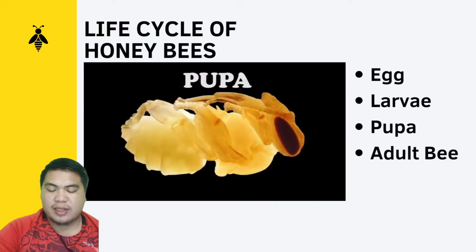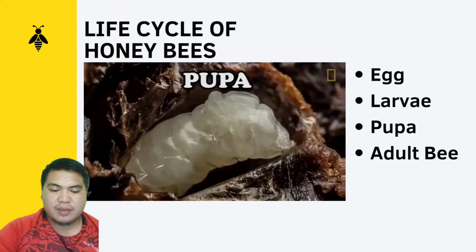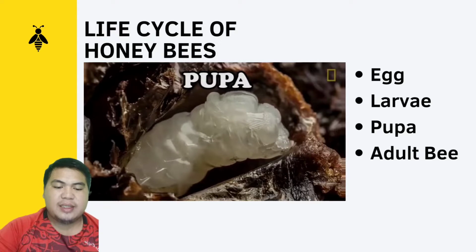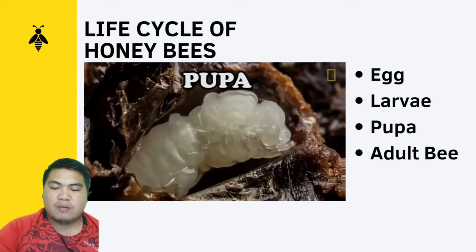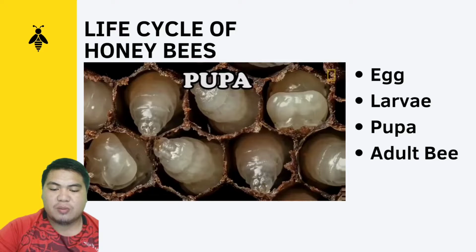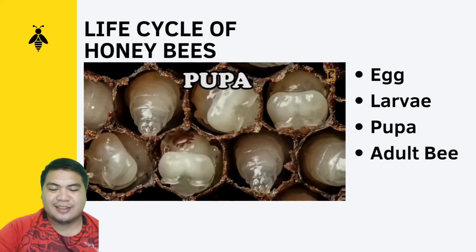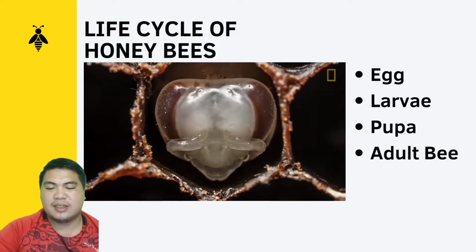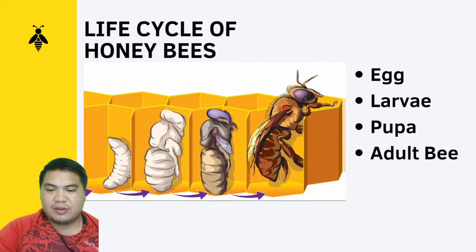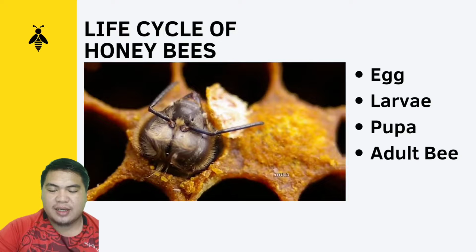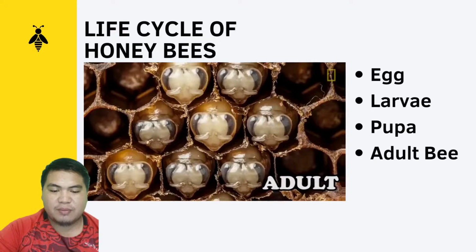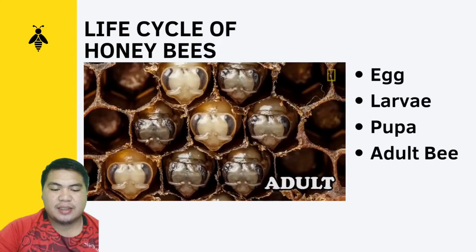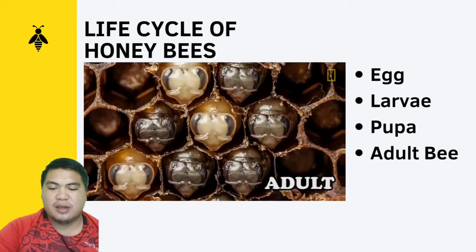After larva is pupa. When the larva reaches the stage of becoming a pupa, the worker bees will cap the top of the cell that the pupa is occupying. The pupa begins to develop into the recognizable body, wings, legs, and eyes. So after pupa is adult bee. A young adult bee will emerge from the hexagonal shaped egg cell by chewing its way through the wax capping.